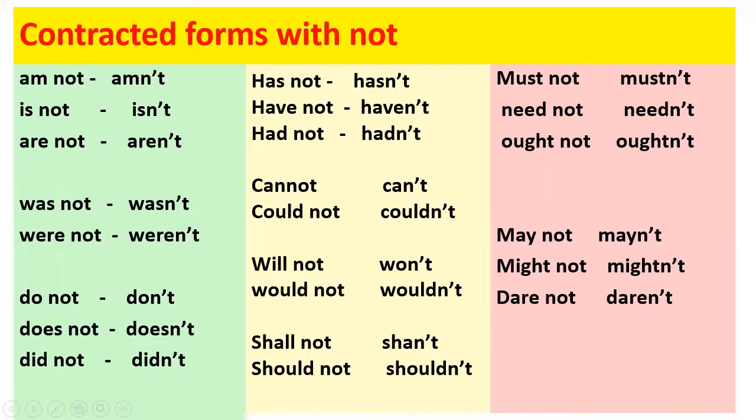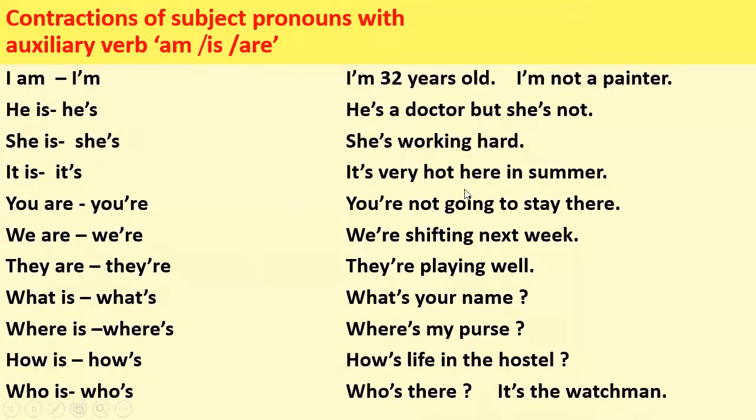So for developing fluency, these contractions are important, and while speaking, most of the time we are using these contractions.